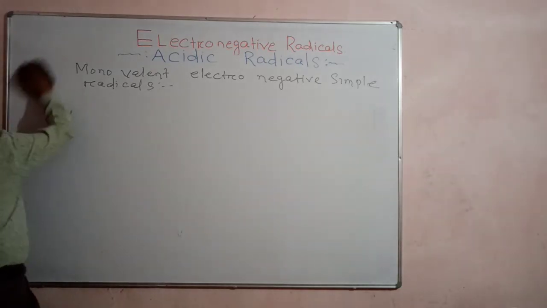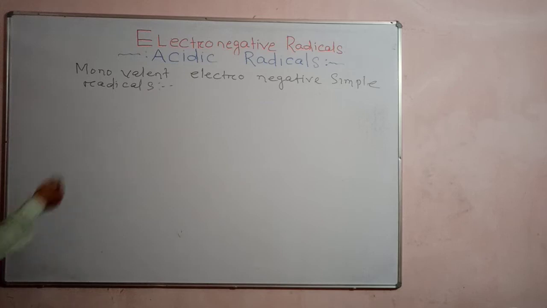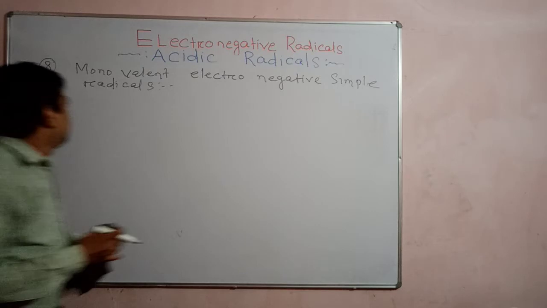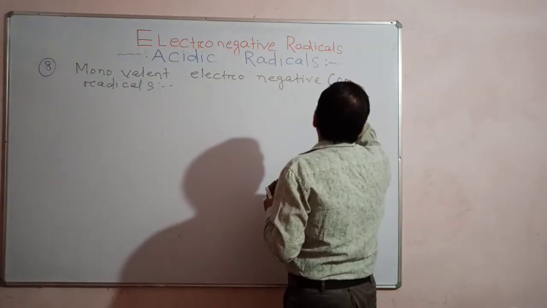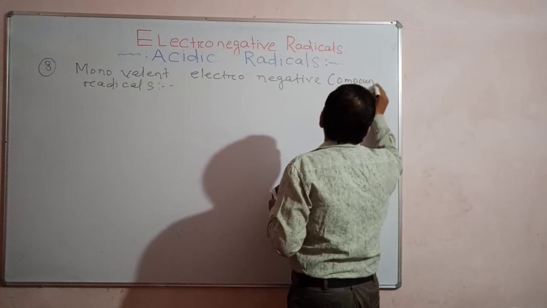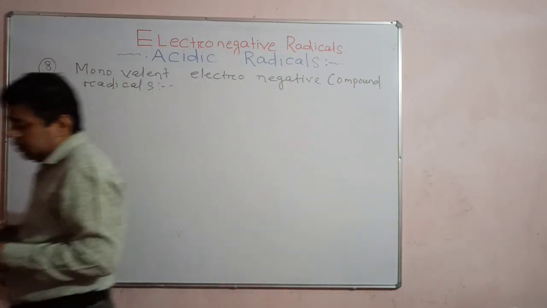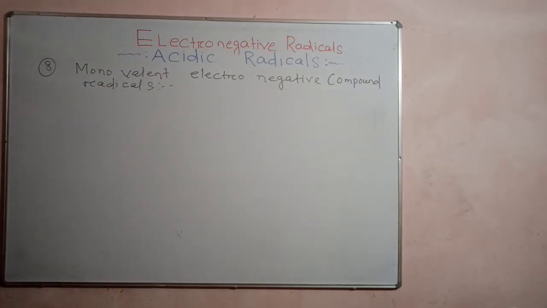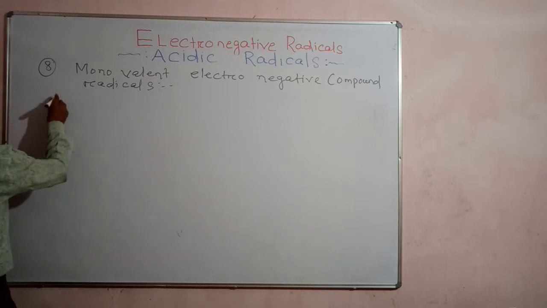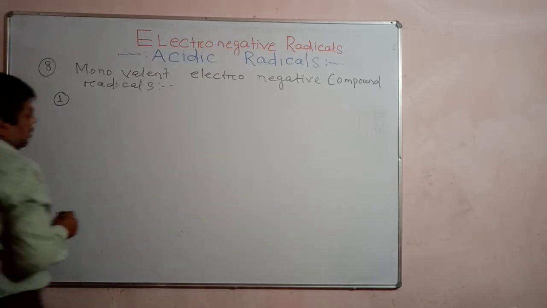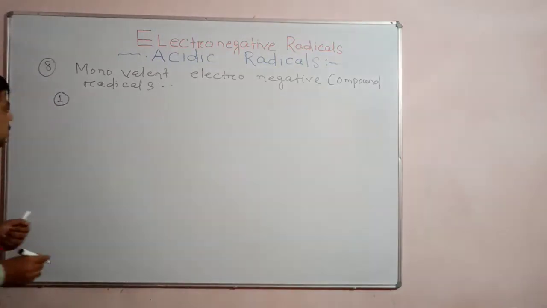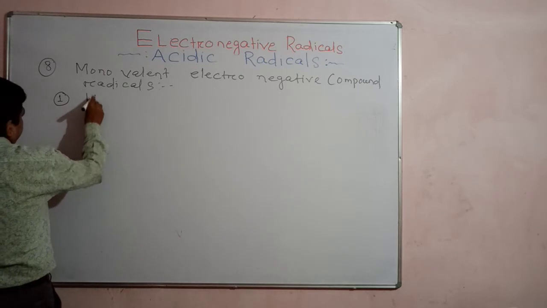Next point you have to discuss, point 8: monovalent, electronegative, compound radicals. Okay, understand? Is it clear? Let's see one example. Number 1 is hydroxide. Valency 1 is monovalent. Monovalent means valency 1. So first of all, hydroxide.